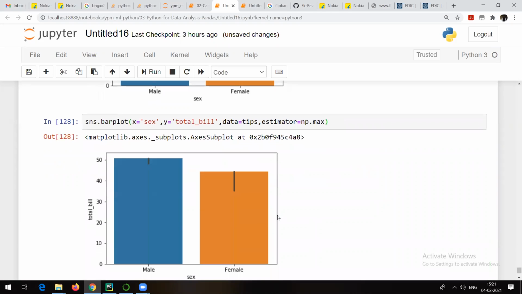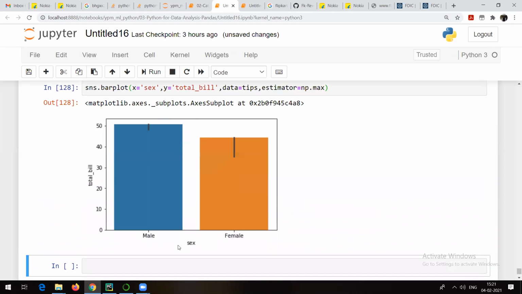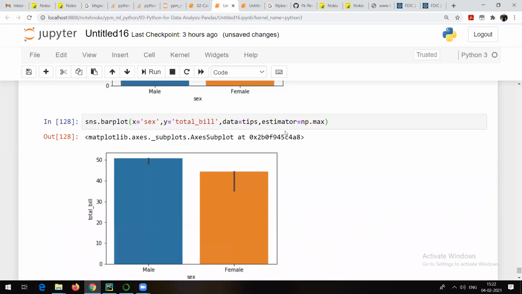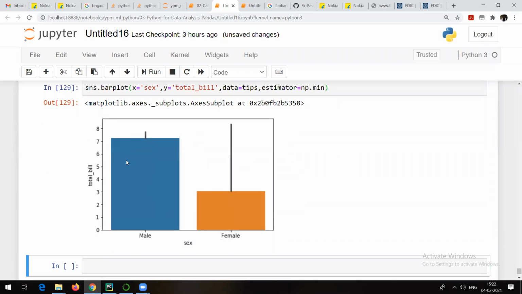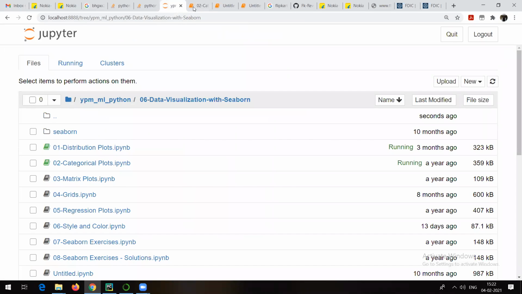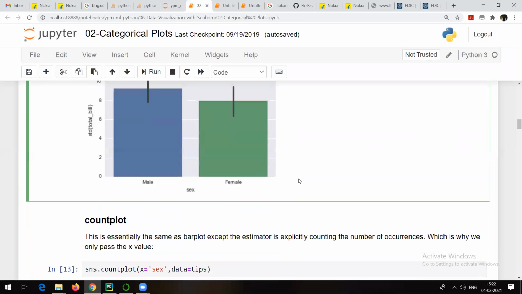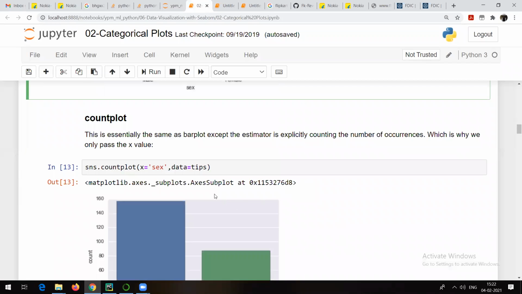Now see, who generated the maximum total bill? Maximum total bill generated by male is 50 and maximum total bill generated by female is less than 50. Similarly, you can compare on the basis of minimum total bill. I can see that the minimum total bill generated by male is more than 7 and the minimum total bill generated by female is less than 3. That's how you can compare. So yes, one thing is for sure that male prefer visiting the restaurant as compared to female.